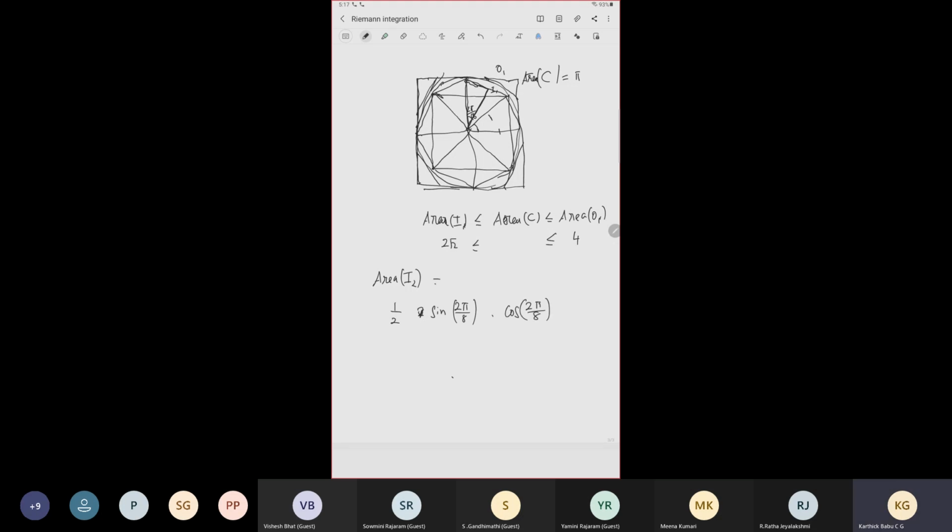So this is the area of this, but we are calculating one particular thing, since we divide it into 16 pieces. Okay, so it is 2 pi by 16, correct. So 16 pieces, each has the same area. So the area of I2 is 16 by 2. Similarly, you can calculate the area of O2, but I'm not going to do that. You can take it as an exercise.